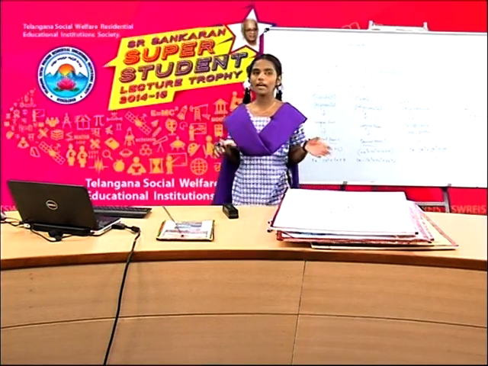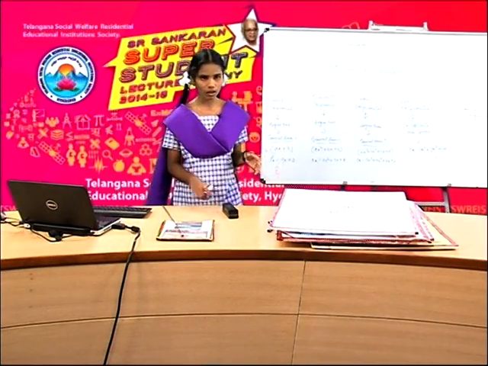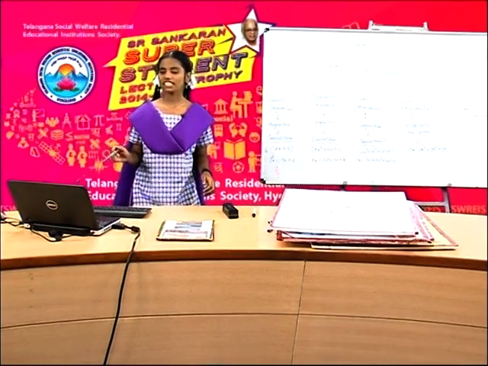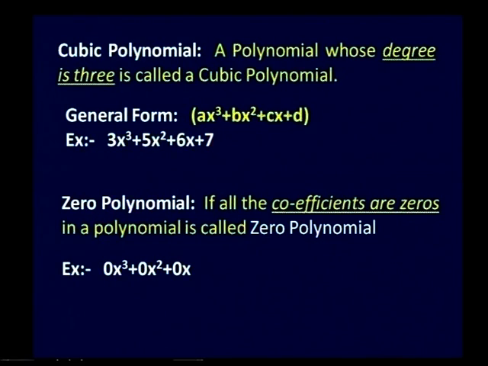Friends, now I am going to show this zero polynomial in this PowerPoint presentation. Friends, if you see here, zero polynomial means if all the coefficients are zeros in a polynomial is called a zero polynomial. For example, 0x cube plus 0x square plus 0x. In this polynomial, here all coefficients are zeros, so it is called as a zero polynomial.